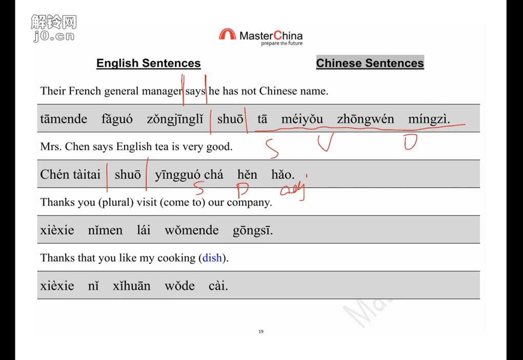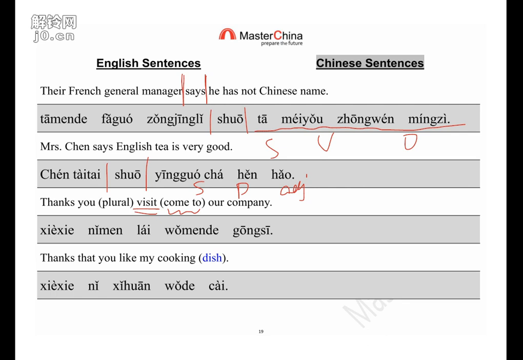Next one, 谢谢你们来我们的公司. So before we know the word visit, we can say come to. So I hope that, of course, you cannot know all the words when you talk with people. But if you already have some vocabulary, I strongly suggest you just use these words to describe what you learned before you look up your dictionary or your electronic dictionary on your phone.